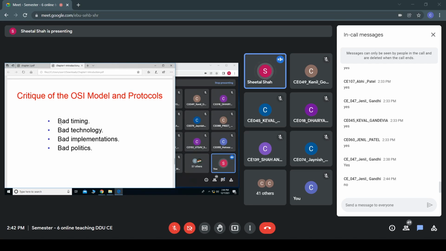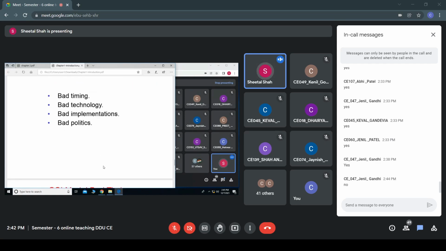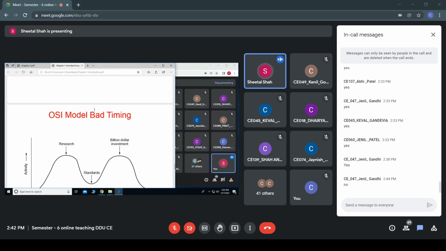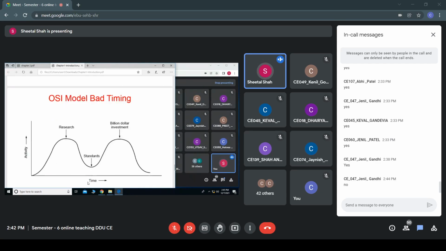Whenever a new subject or any new concept has to be introduced in the market, before it comes to the market, it has to be researched. Are you getting this? Earlier they did not know anything about computer networks.